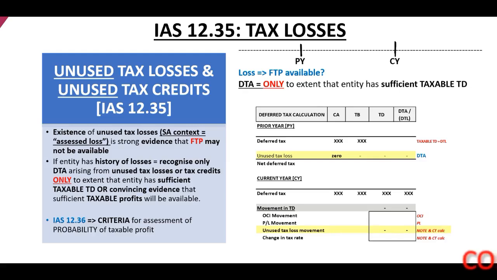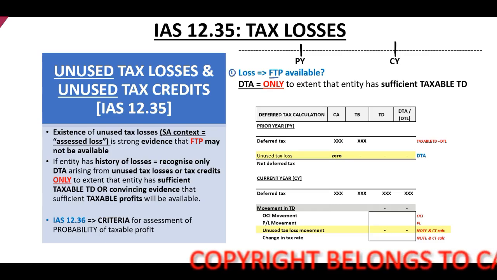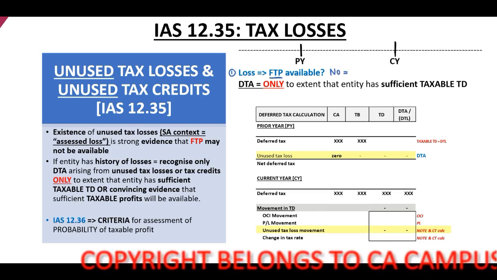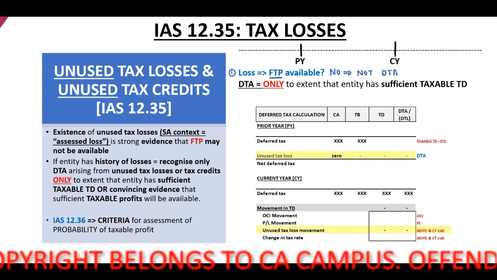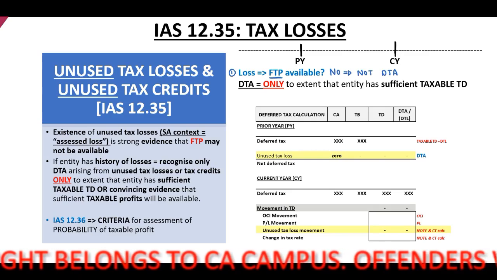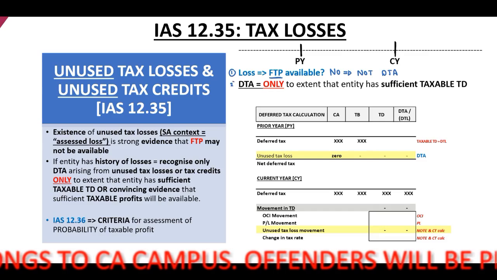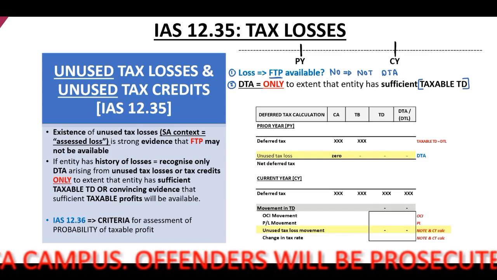Now the standard takes it one step further, and I want you to please look at my timeline. You will remember we have indicated that if there is a loss, we need to identify if there are future taxable profits. If our answer is no, we may not recognize a deferred tax asset relating to that loss. But now paragraph 35 indicates to us, if there are taxable temporary differences.